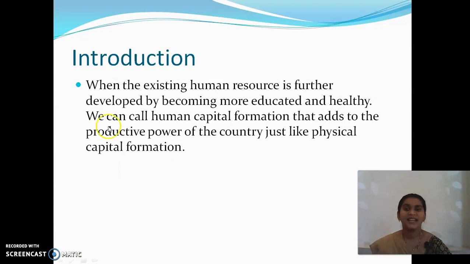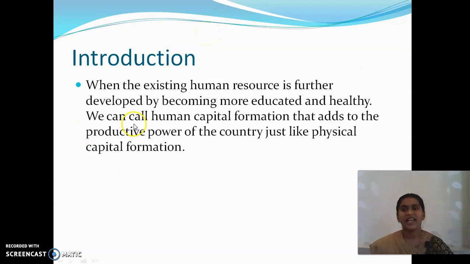So that's the reason they are telling, by investing more on the people, that is in the form of education and the health, we can make them as a human resource. We can just further develop those people.